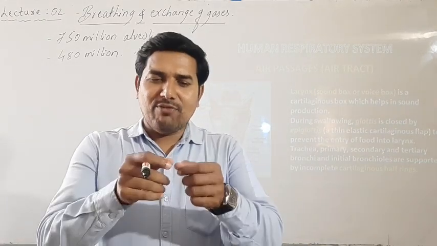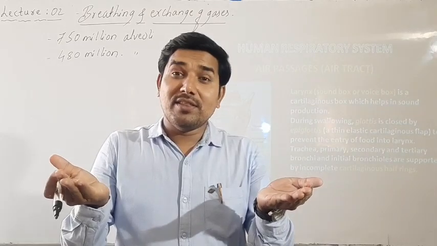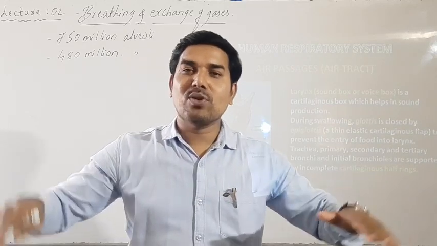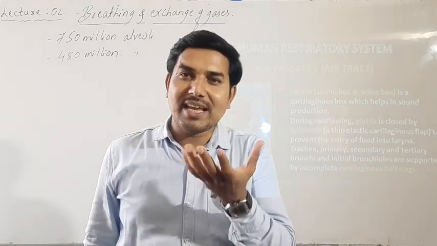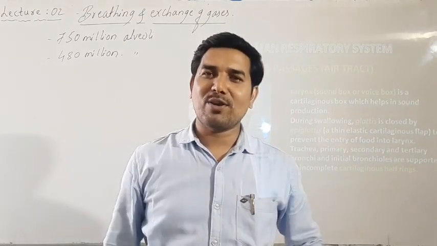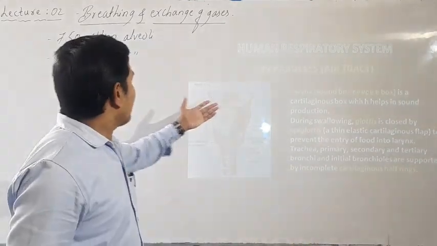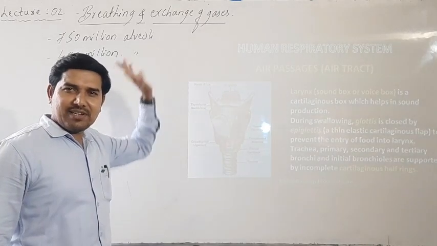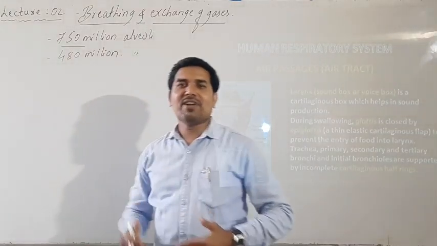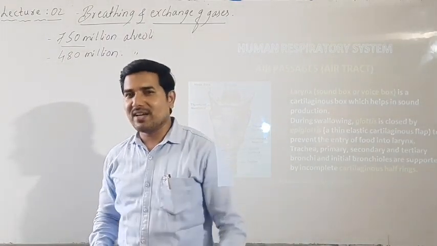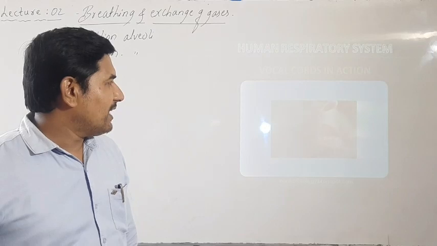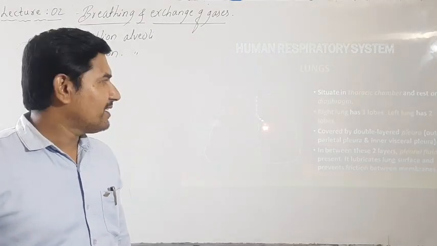If we stretch the alveoli, the surface area will increase in such a way that we can cover a tennis court. Look at the length. That means the surface area is increased by these sac-like structures which we call alveoli. So the maximum number of alveoli present in humans is around 750 million, and the average number of alveoli present in the human lung is 480 million. With this, let's move on to the next part of the human respiratory system.